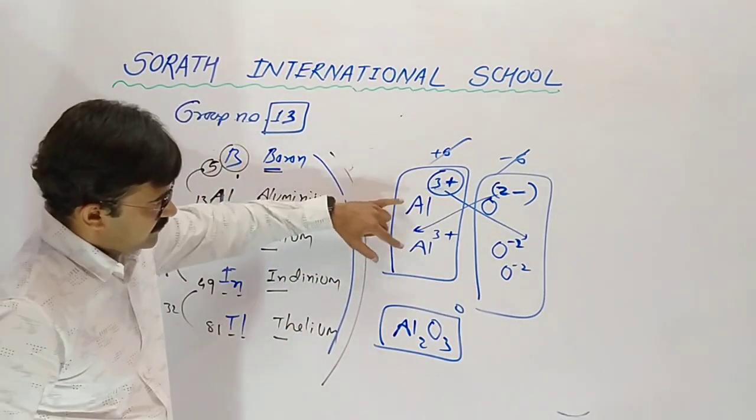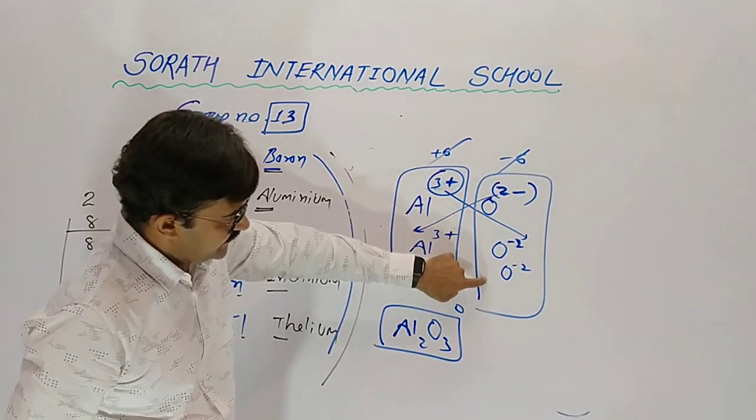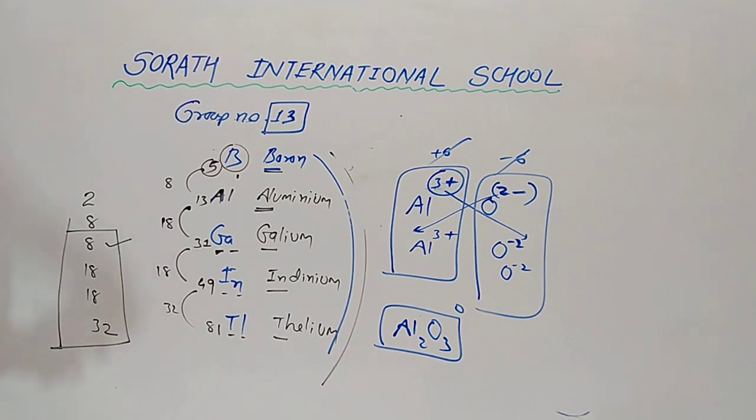So for the balancing of charge we have to take 2 times aluminium and 3 times oxide. So it is Al2O3.